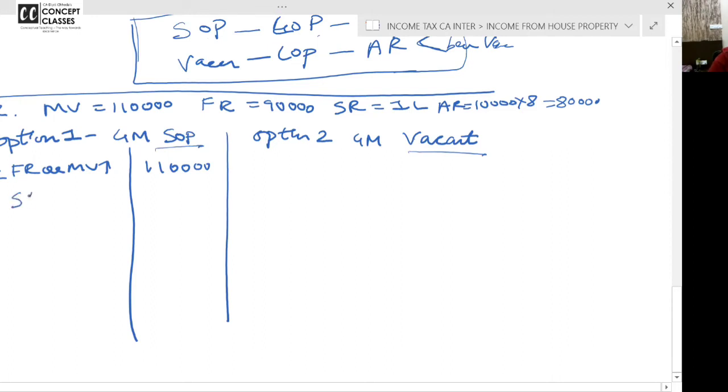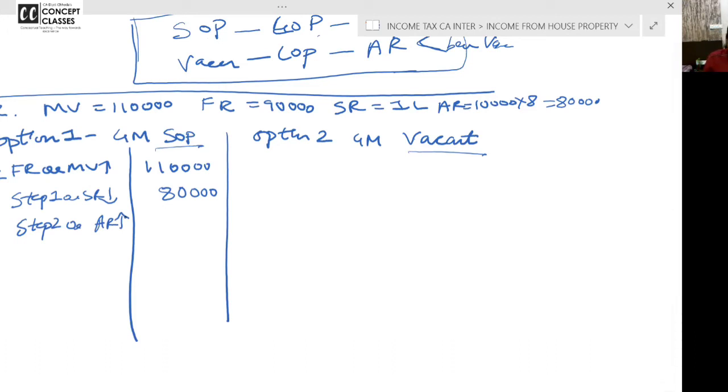Step 2: step 1 answer or standard rent, whichever is lower. Standard rent is 1 lakh.